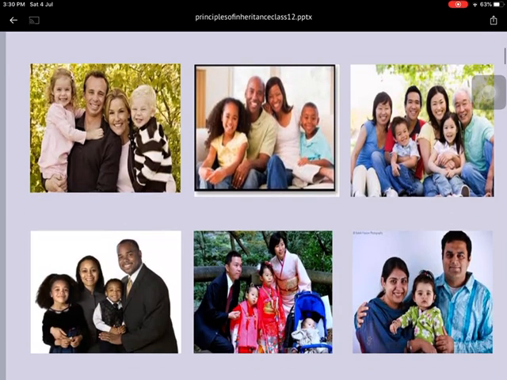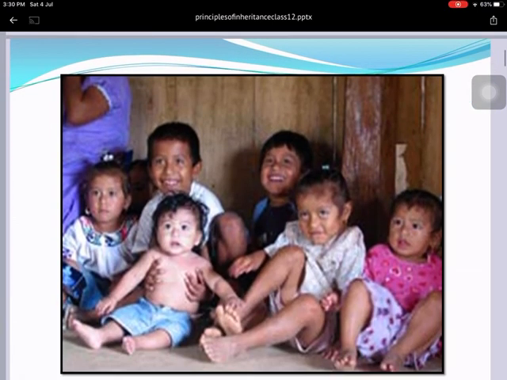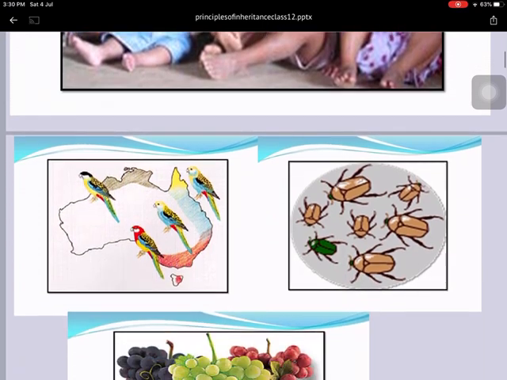See, all these images are related with family members, but you are observing in these images the siblings are not exact copies of their parent, they vary from each other. Here 6 children are also not similar with each other, but they are actually from the same parent.